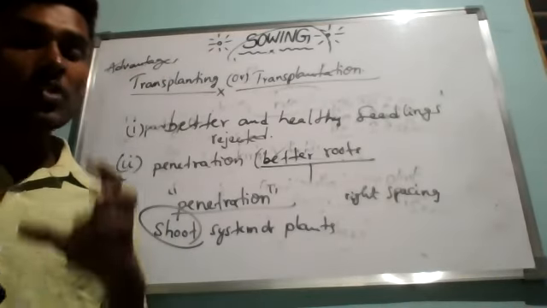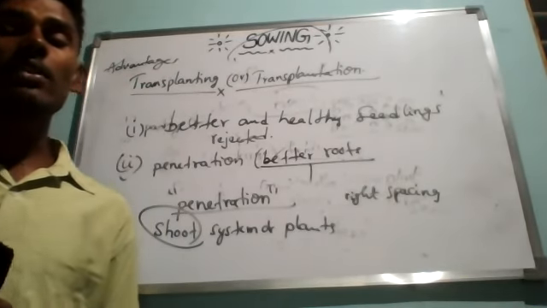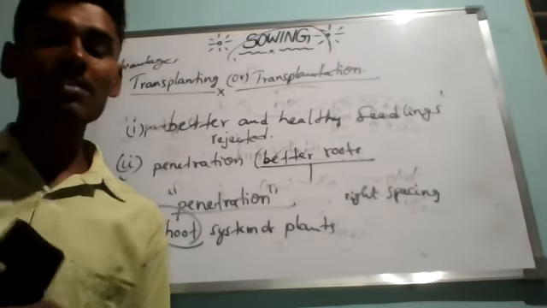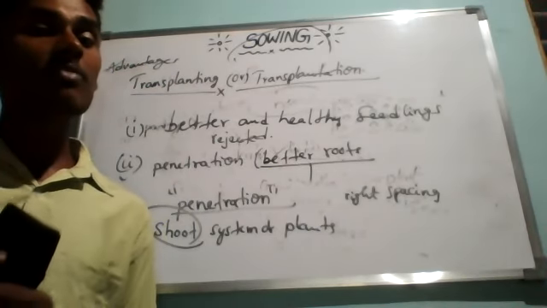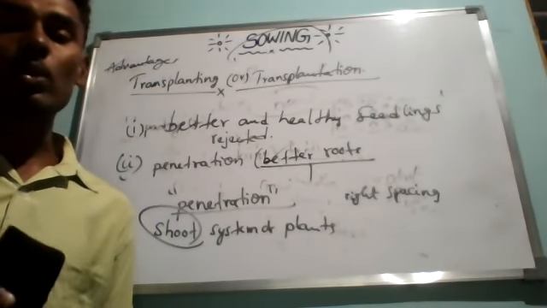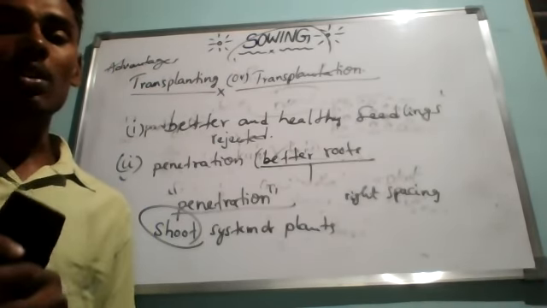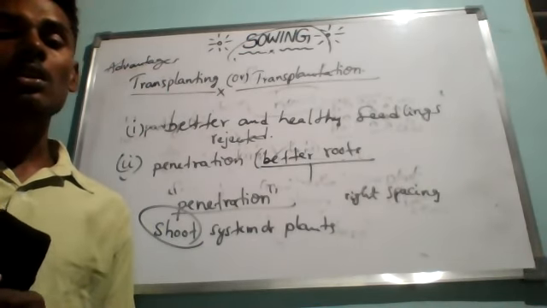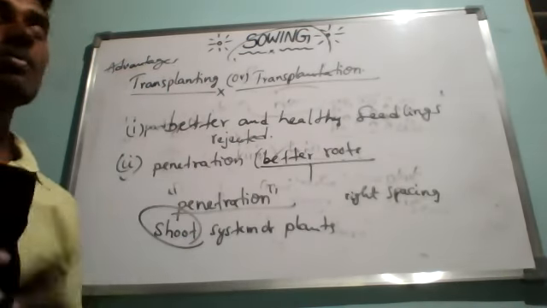The process of transplantation is used in the cultivation of paddy crops, meaning rice crops, and in the cultivation of many vegetables like tomatoes, brinjal, and chilies. This is all about the sowing process.